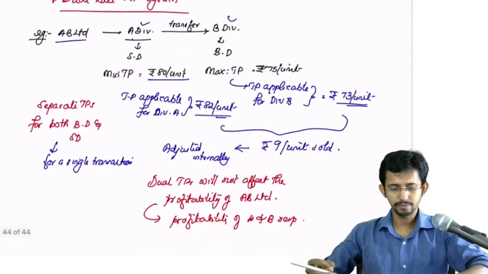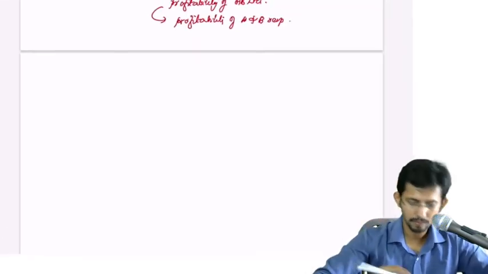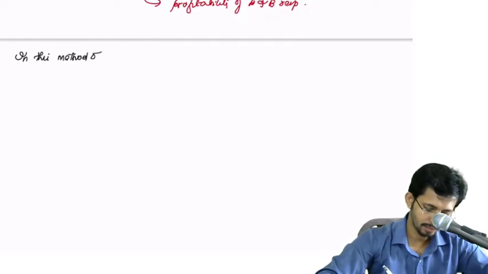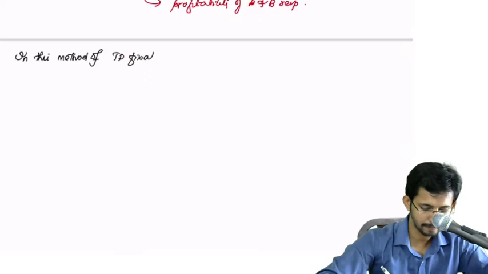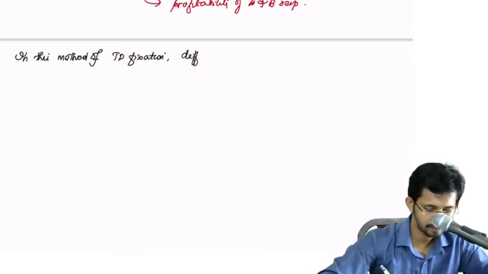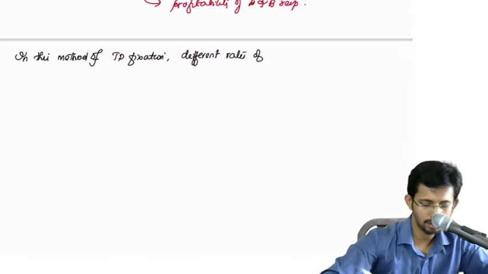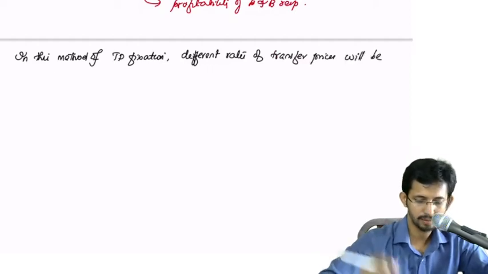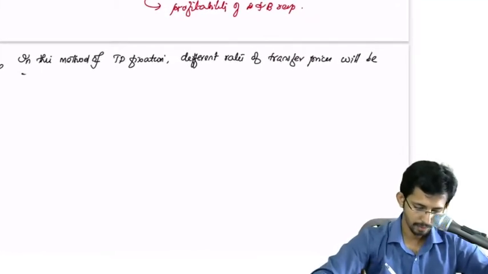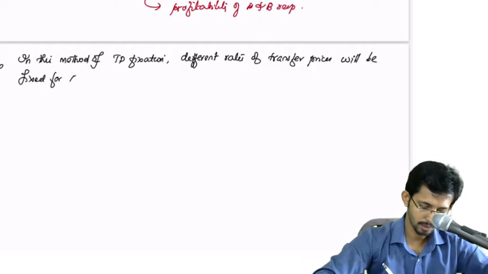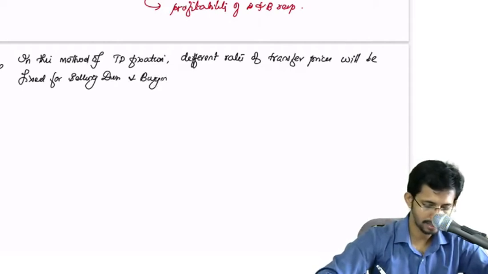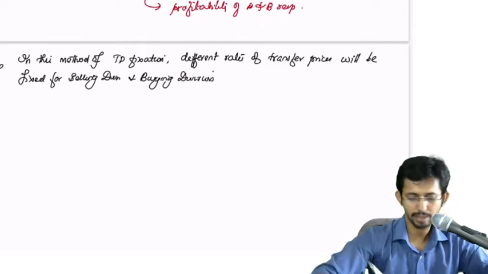Okay, so you can write: in this method of TP fixation, different rates of transfer prices will be fixed for selling division and buying division separately.